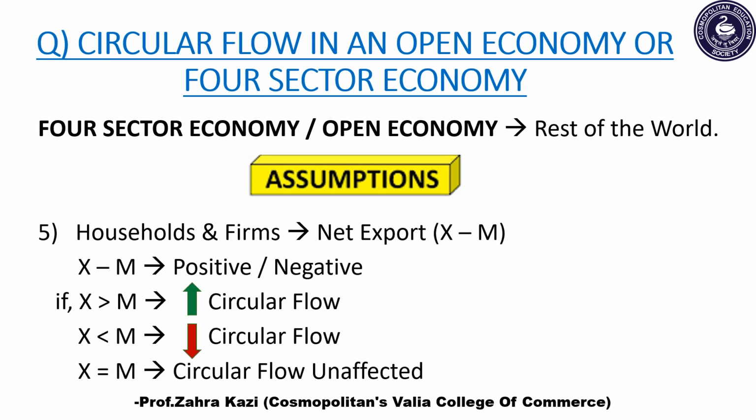Last assumption is that both households and firms will have a net export, that is X minus M, export minus import. Now this net exports could be either positive or negative. If export is more than import, then this will result in increase in circular flow. On the other hand, if export is less than import, then this will reduce the circular flow. And last case is if export and import both are balanced, then circular flow of income will remain unaffected.